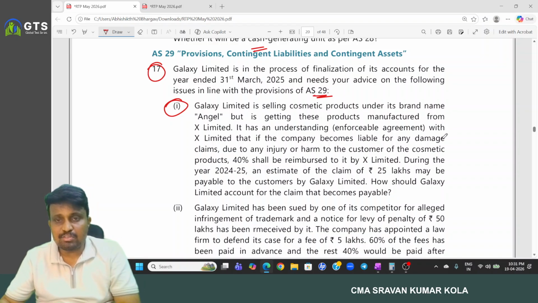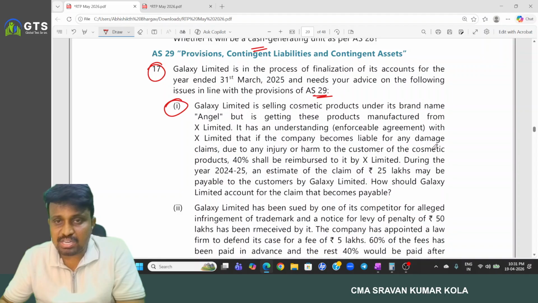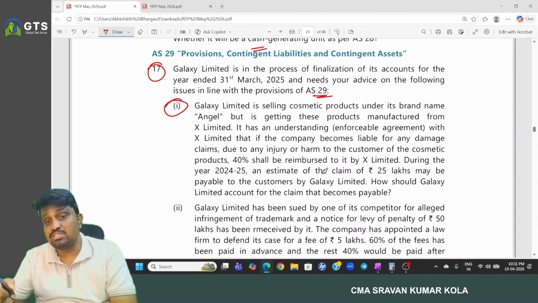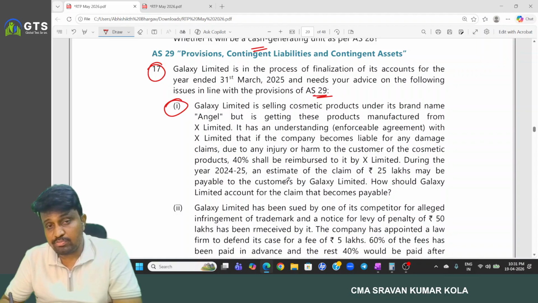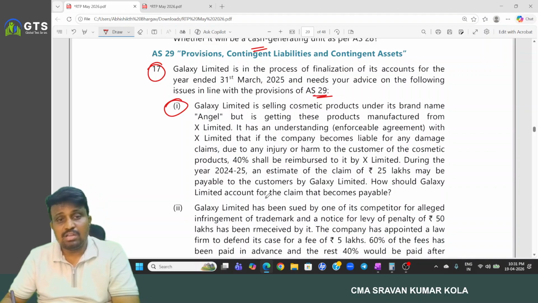It has an understanding and enforceable agreement with Excel Limited that if the company becomes liable for any damage claims due to injury or harm to the customers of the cosmetic products, 40% shall be reimbursed to it by Excel Limited. And during the year 24-25, an estimated claim of 25 lakhs may be payable to the customer by Galaxy Limited. How should Galaxy Limited account for the claim that becomes payable?